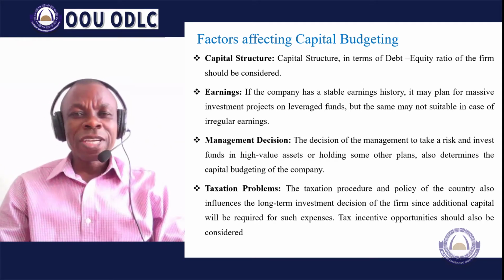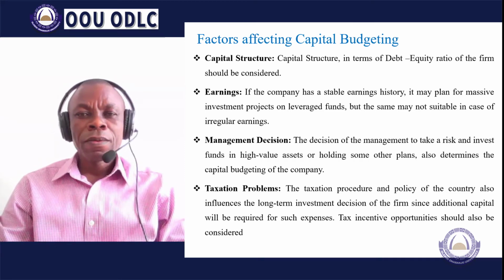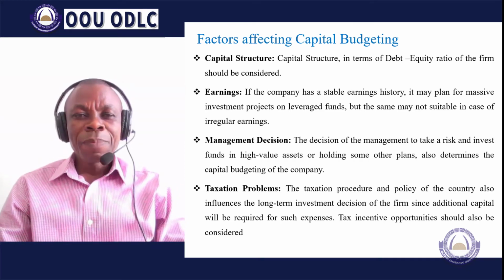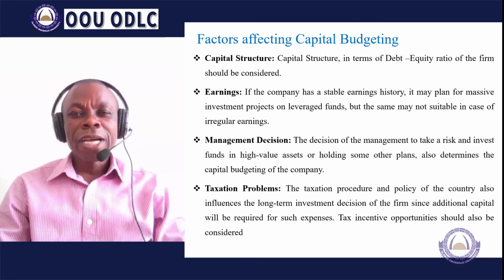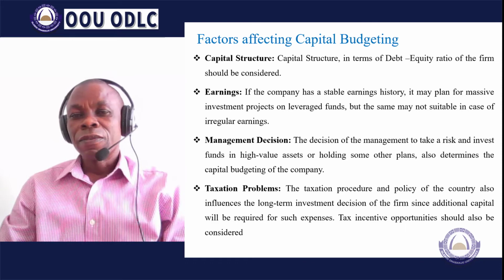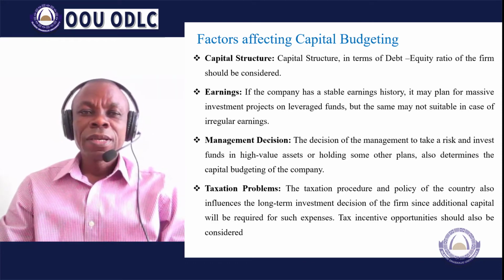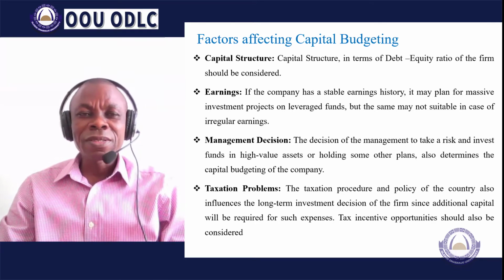What factors affect capital budgeting? Number one, capital structure. The capital structure talks about the debt-equity mix of the firm. What is the ratio of debt to equity of the firm? This factor is important because it affects your capital budgeting.